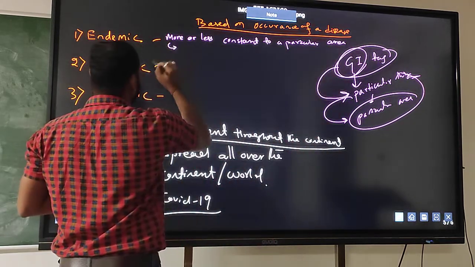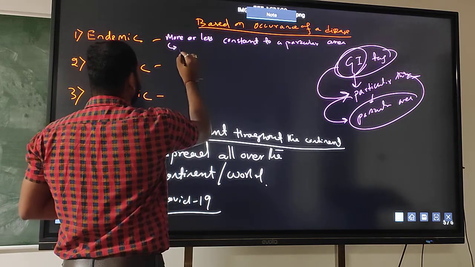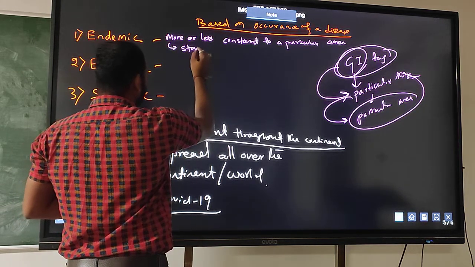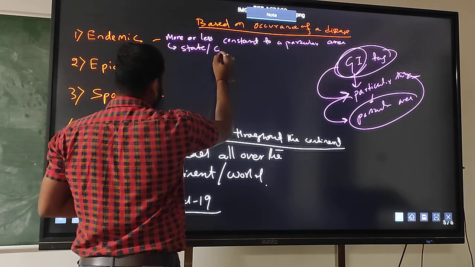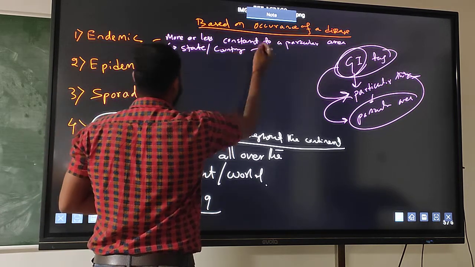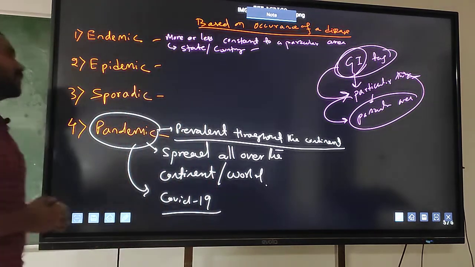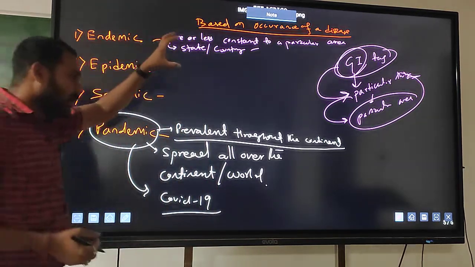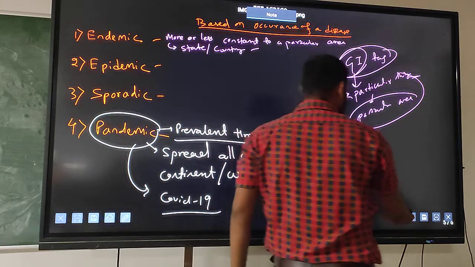This area may be a state, or it may be a country.